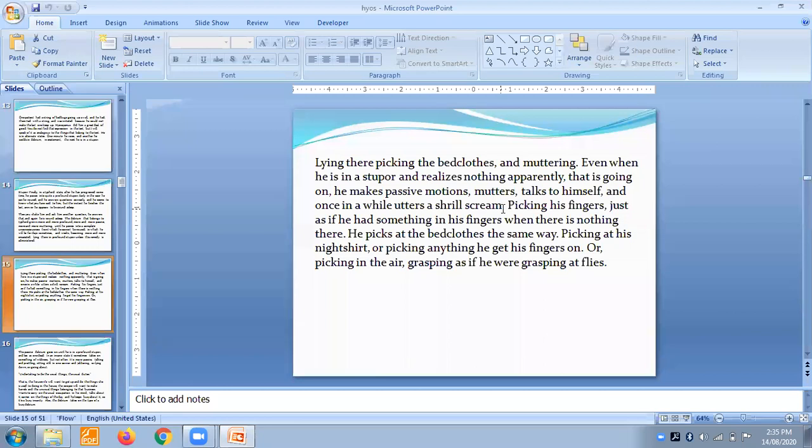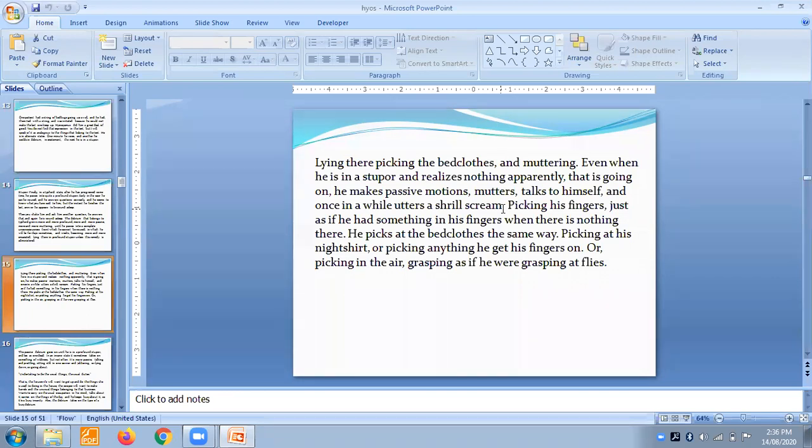There is a loquacity which you are going to get in this remedy, and you will get this lying there and picking the bedclothes and muttering. This is really a symptom which you can observe, that they try to pick their bedclothes.